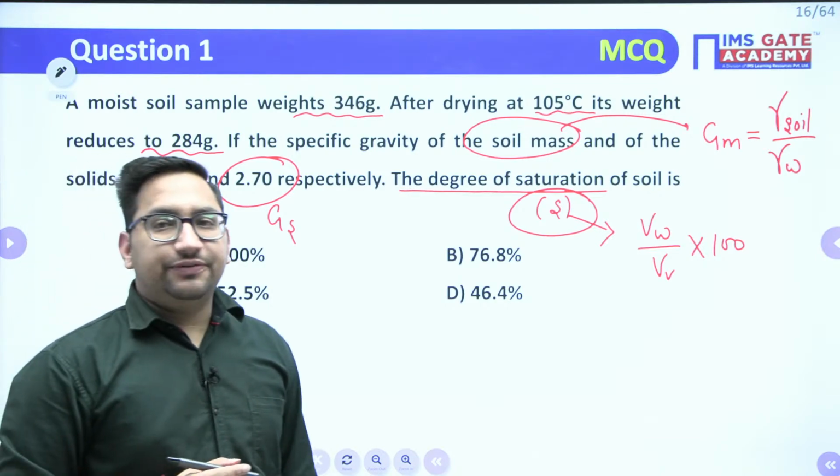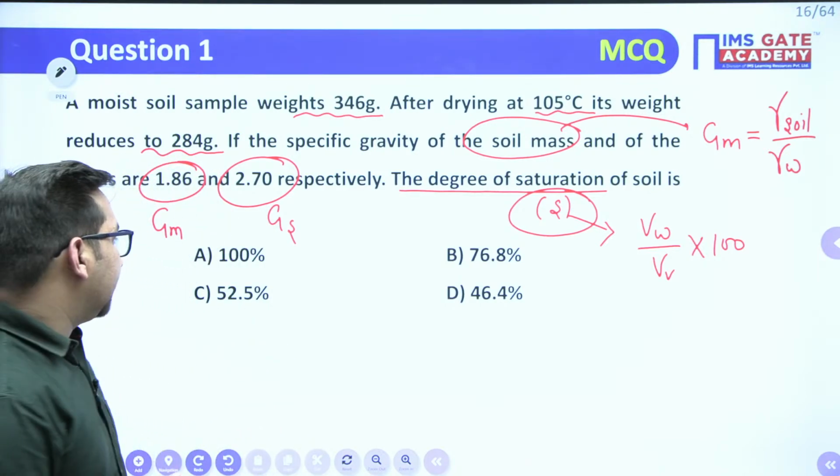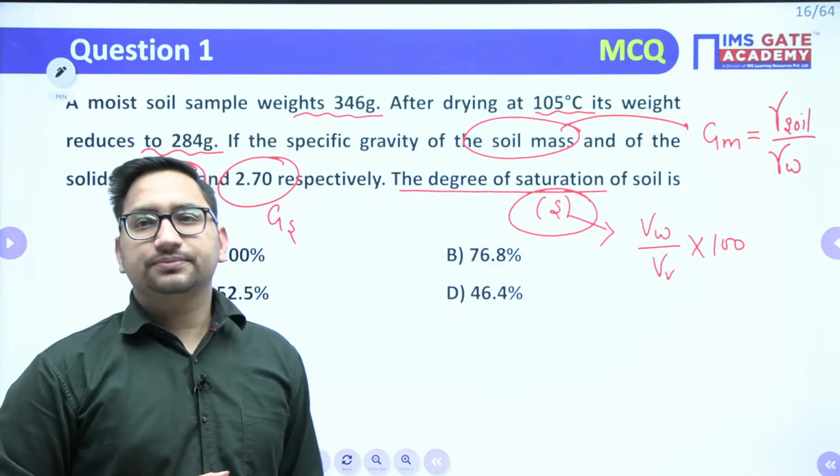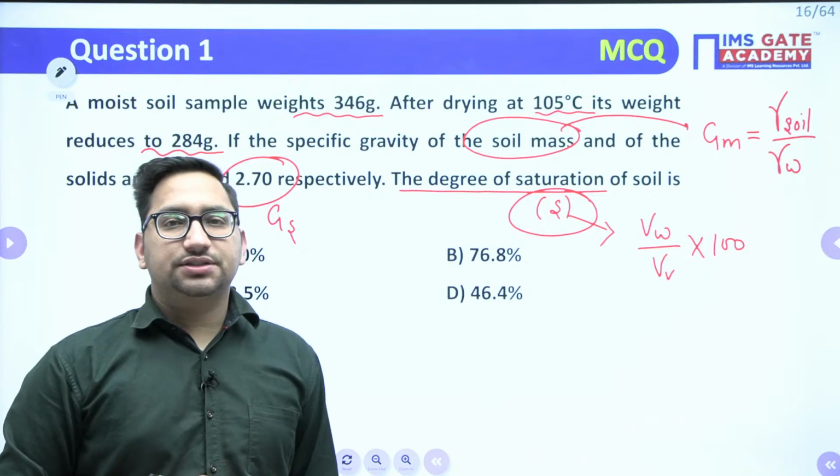Himanshu is saying C, 52.5. Okay, so we are getting B, 76.8, and 52.5. Any other answers?